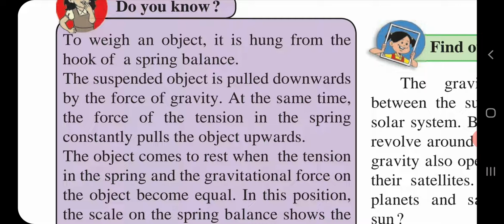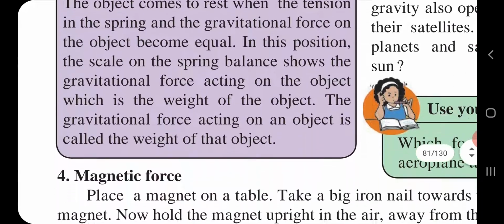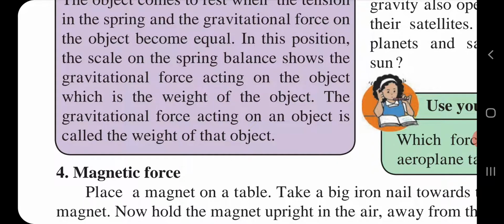The object comes to rest when the tension in the spring and the gravitational force on the object become equal. In this position, the scale on the spring balance shows the gravitational force acting on the object, which is the weight of the object. The gravitational force acting on an object is called the weight of the object. So children, here we are studying gravitational force and weight of the object.